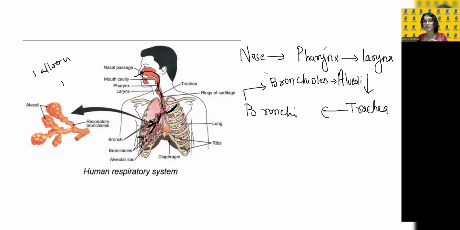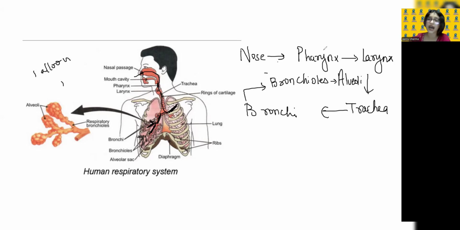There, the exchange of gases happens. It provides a surface area for the exchange of gases to occur. It is filled with blood vessels. Now, the oxygenated blood will be left there, and from there, the alveolar blood vessels will carry that oxygenated blood throughout the body parts.